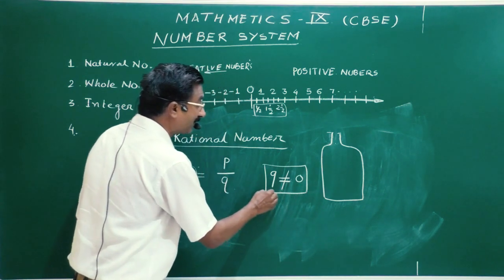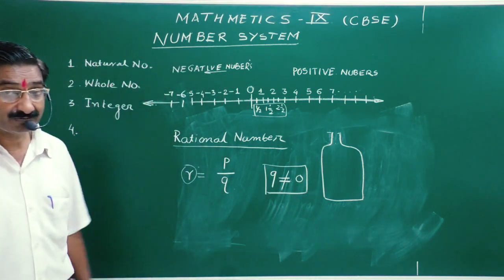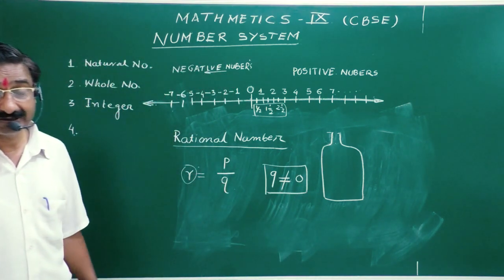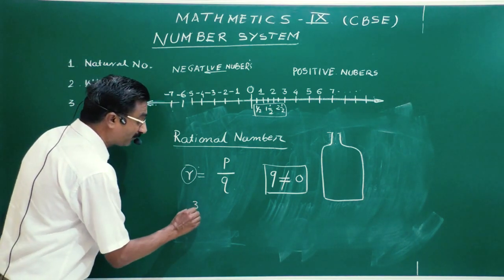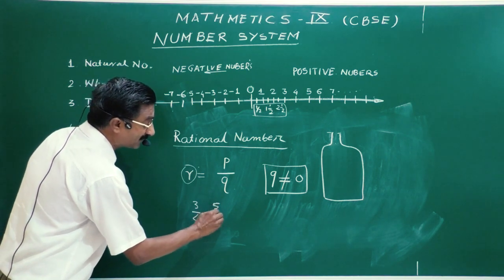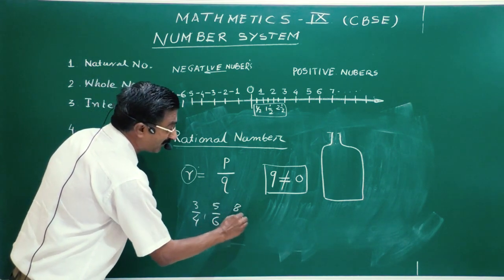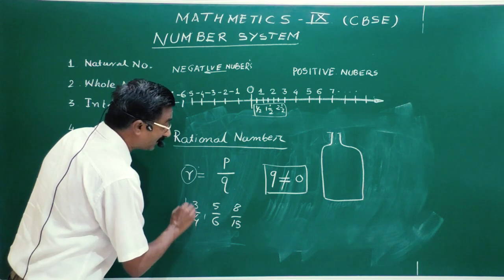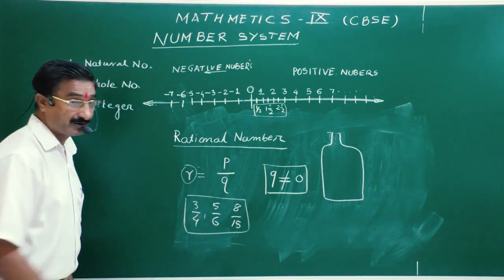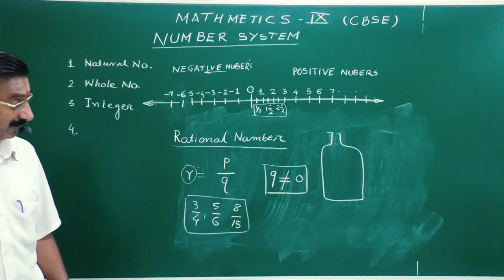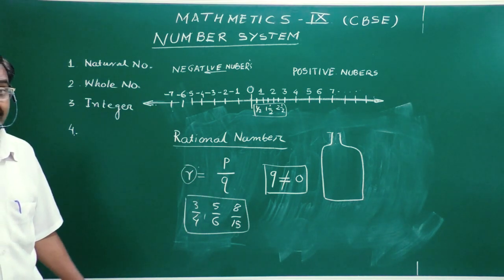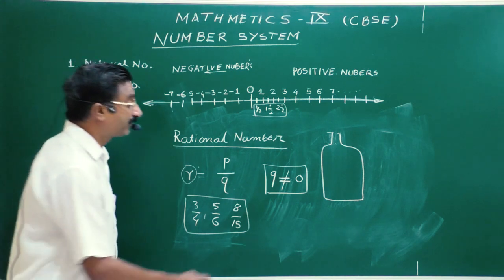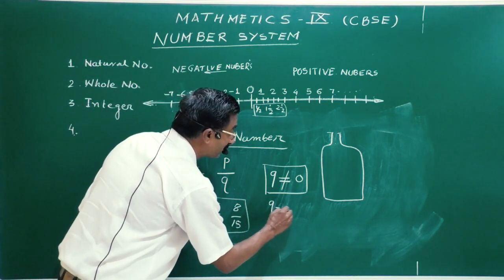Now can anyone tell me why Q is not equal to 0? I know you know rational numbers: 3 by 4, 5 by 6, 8 by 15. In earlier classes, you have solved all these examples. So P by Q. Now tell me, if Q is equal to 0, what will happen?